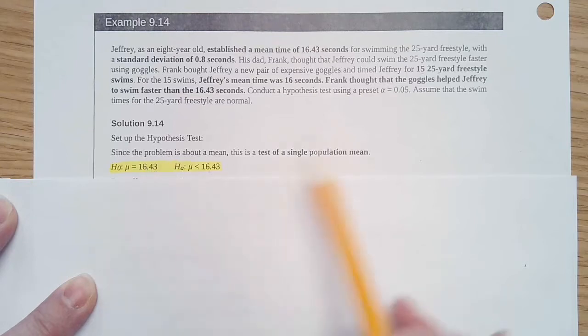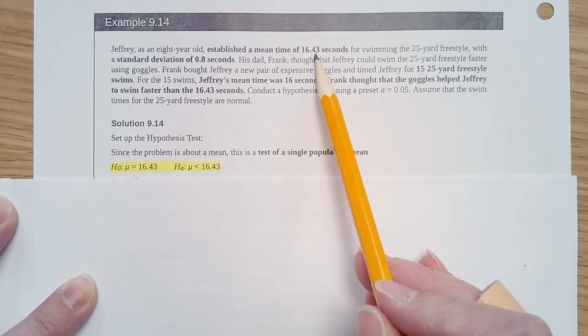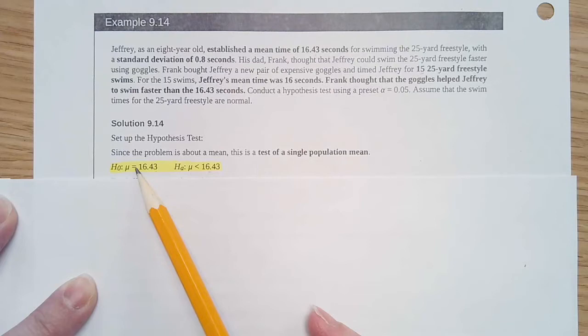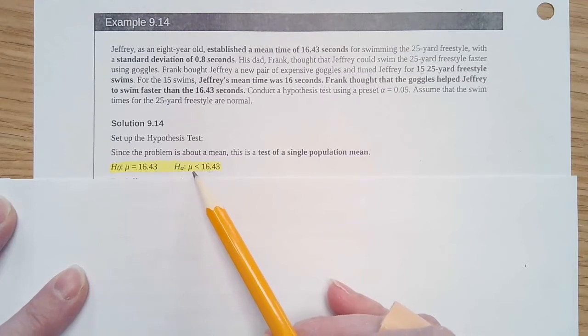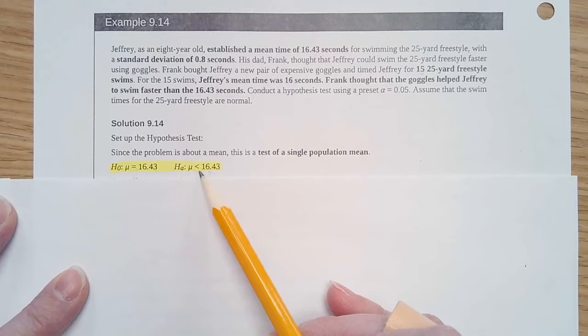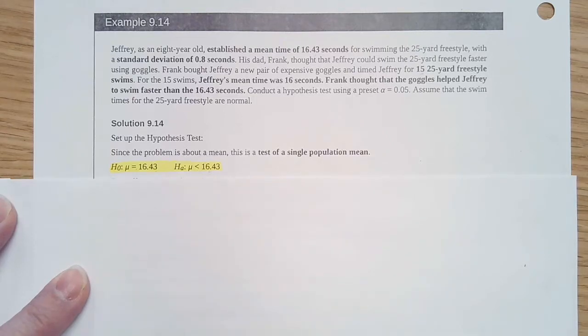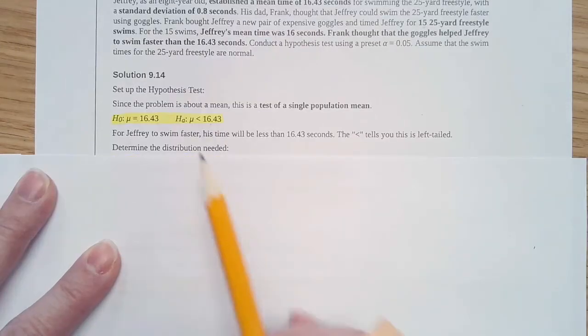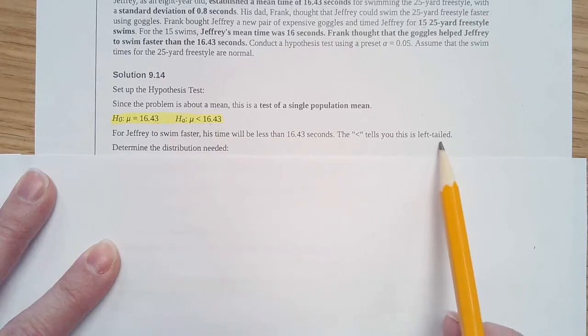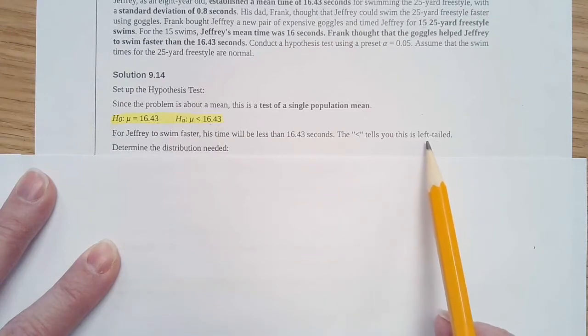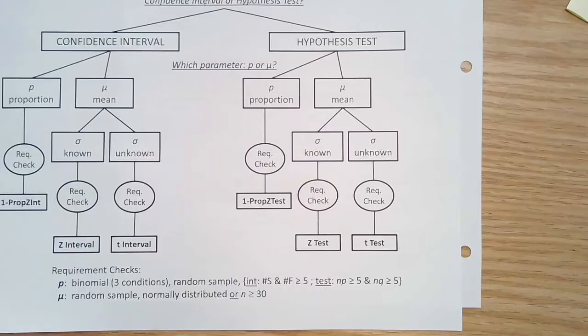And the alternative hypothesis, so that's going to be the same because it's from his first swim without the goggles. And then our alternative hypothesis saying that it made him faster, so that it is less than 16.43 seconds. So having that less than just means that it's going to have him swim faster, and it makes this left-tailed. Okay, so it's going to make this left-tailed.